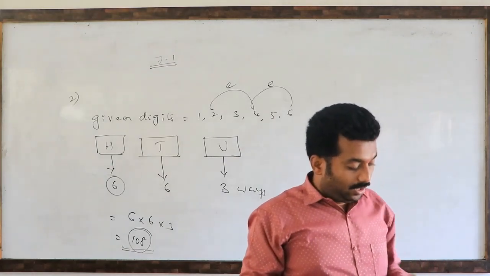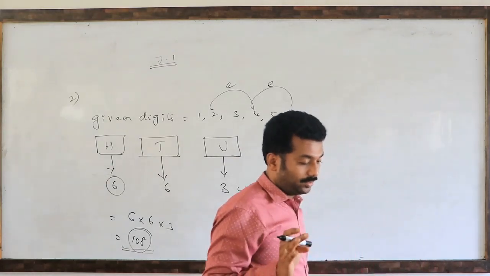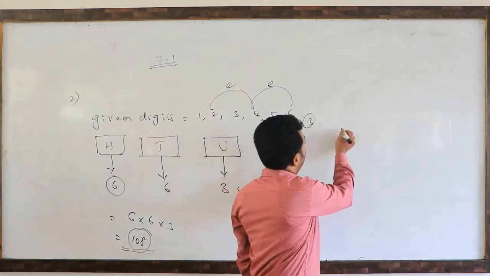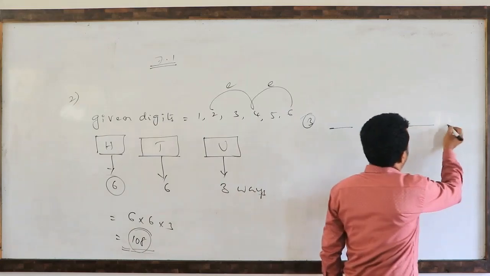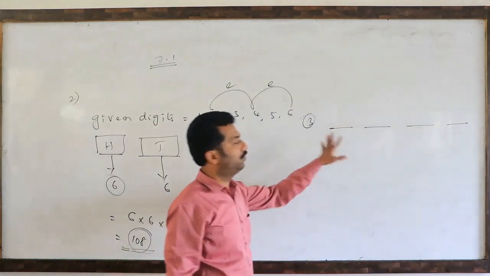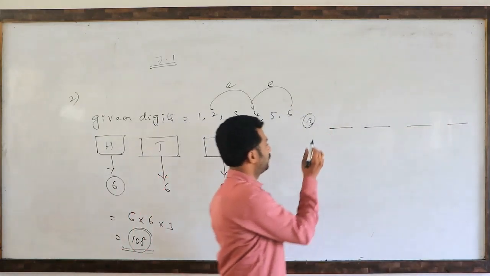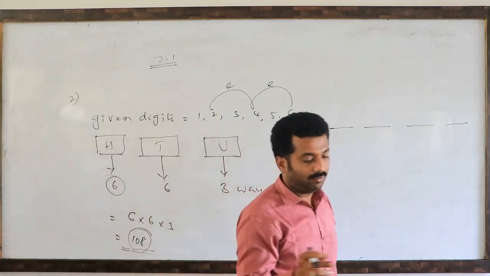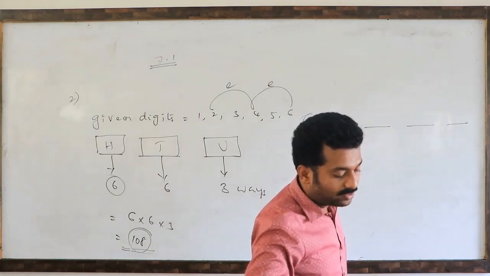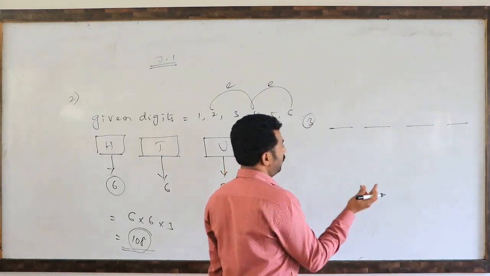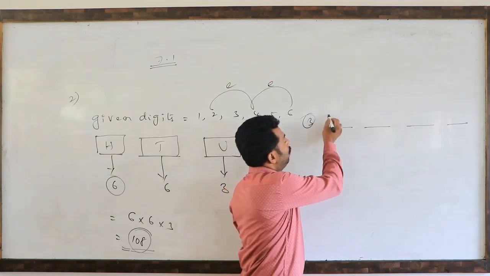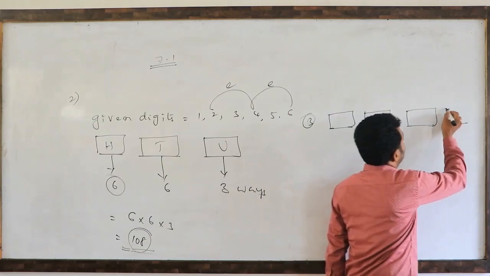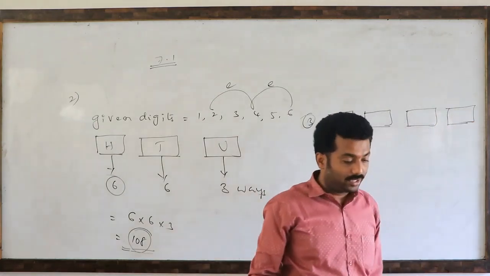See there. How many 4 letters code? Third question. 1, 2, 3, 4. 4 letters code means we are making 4 blanks like this. How many letters are we having? The first 10 alphabets, A, B, C, D like that. So repetition of the letters is not allowed. That is the last condition they have given, see there.